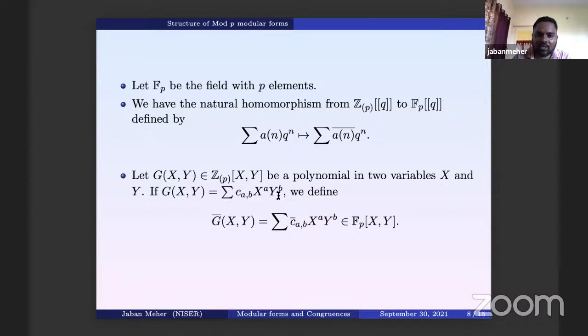And if a polynomial is given over Z_P, you can again reduce the coefficients modulo P Z_P. So this is the notation G bar (x,y), and if you reduce, the coefficients will be n bar. So again, this will be in F_P[x,y].